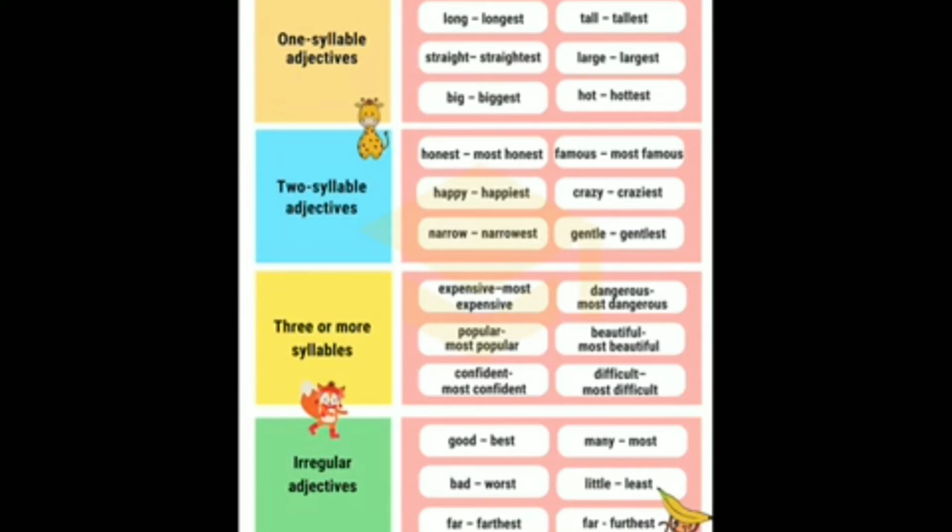We generally use more and most with longer adjectives, two or more than two syllables. For example, curious, more curious, most curious. Hardworking, more hardworking, most hardworking.